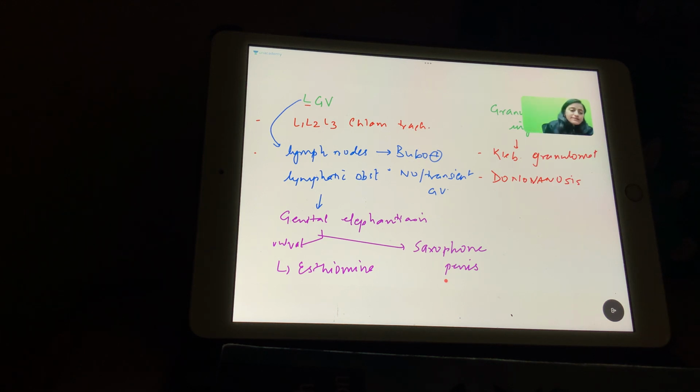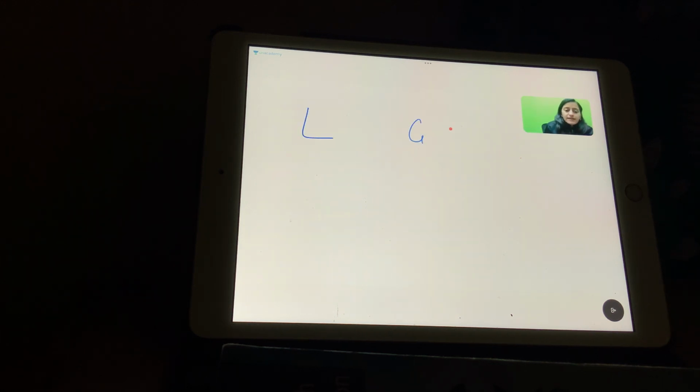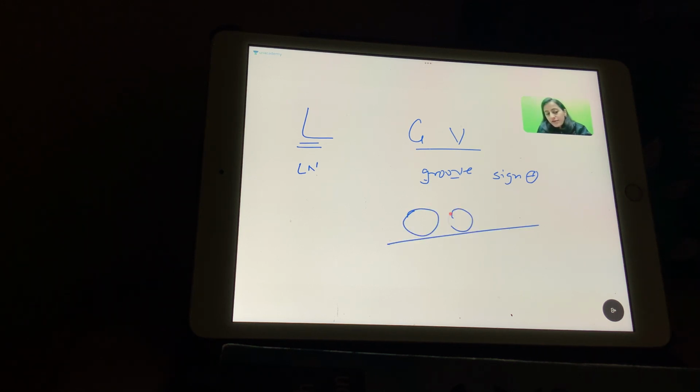So remember that LGV itself helps you remember LGV. It is all about the lymph nodes and the lymphatics, and the GV is like the groove sign which is present. Okay, the groove sign is present in LGV. What is a groove sign? On either side of the inguinal ligament, we have large lymph nodes. Okay, that is the groove sign. So remember, LGV is the lymph nodes and the groove sign.